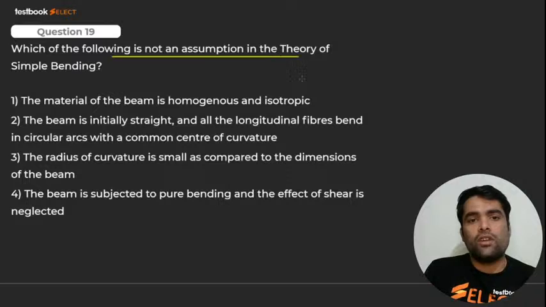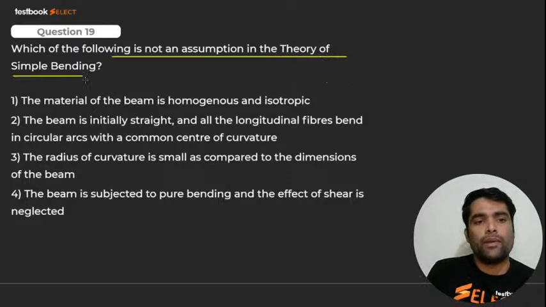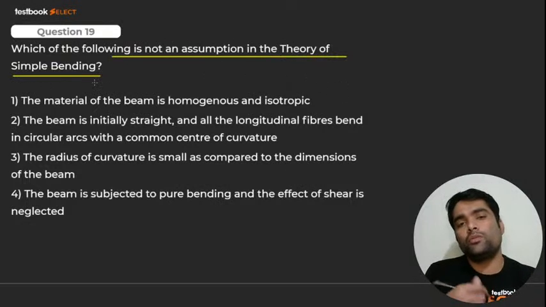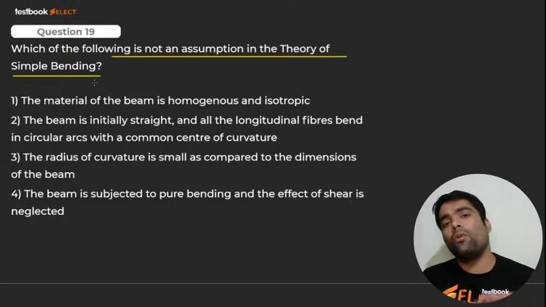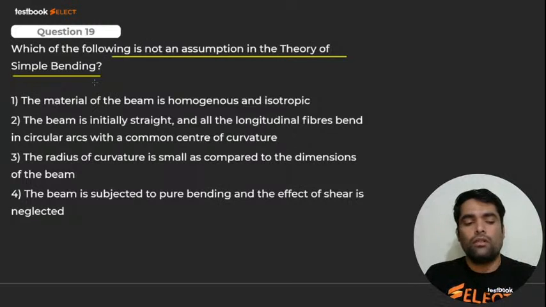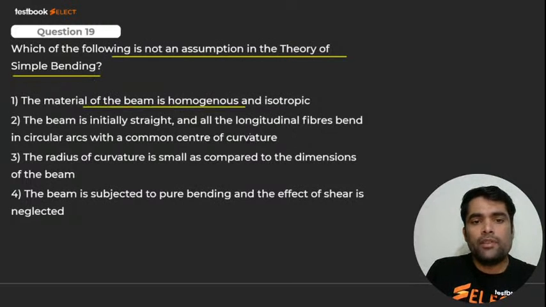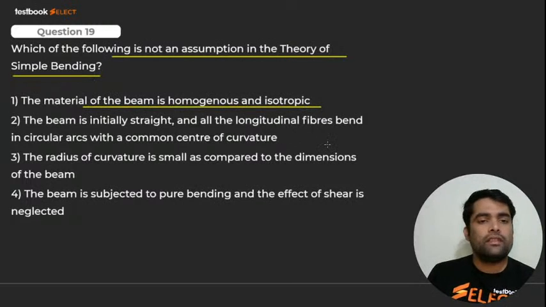Which of the following is not an assumption in the theory of simple bending? When simple bending occurs, we have assumed some kind of assumptions, right? So these 4 have been mentioned, out of which one is wrong. Material of the beam is homogeneous and isotropic. Yes, we know that.